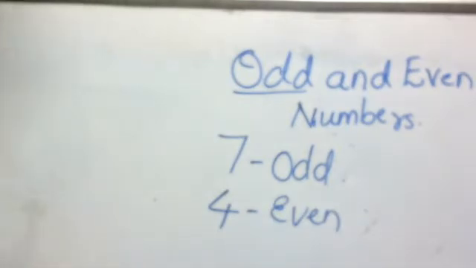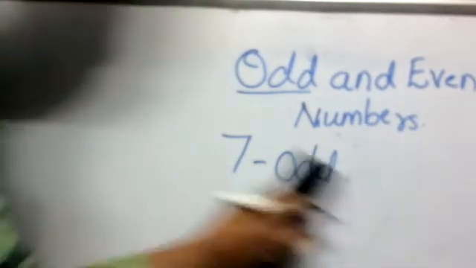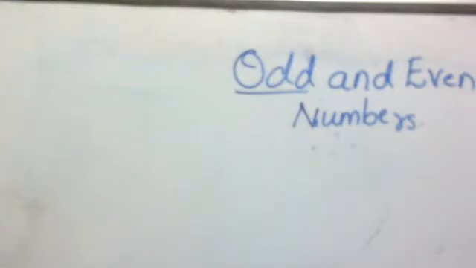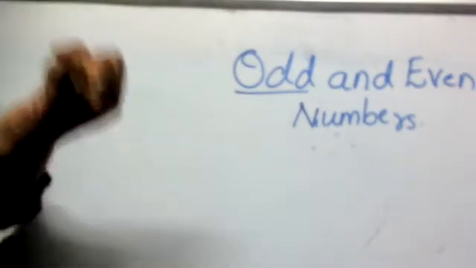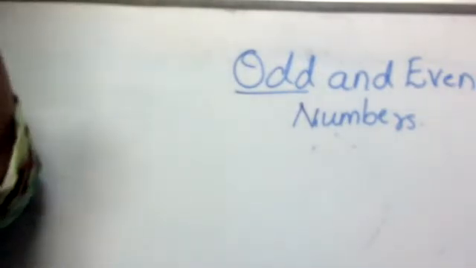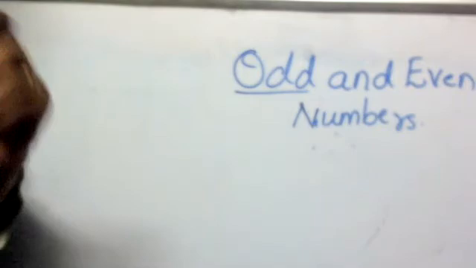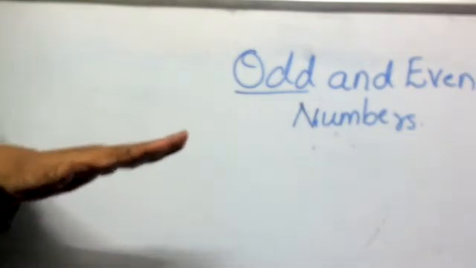Okay. I will give you one more example. Then you will know what is an even number. So even numbers, they are ending with 0, 2, 4, 6, 8 and one more quality they have, that they can be divided equally.